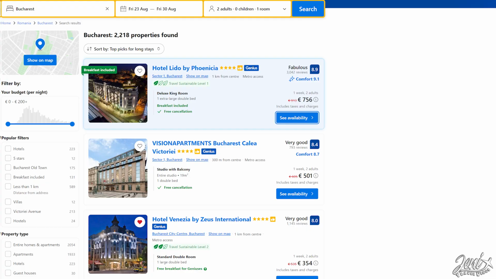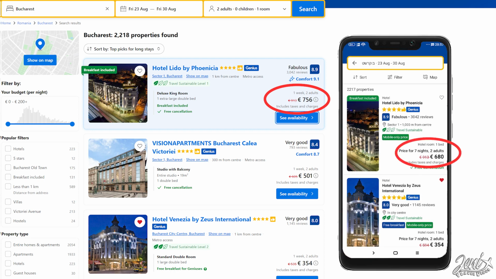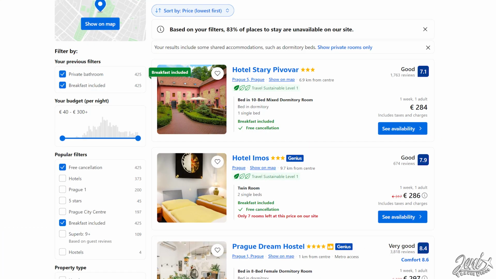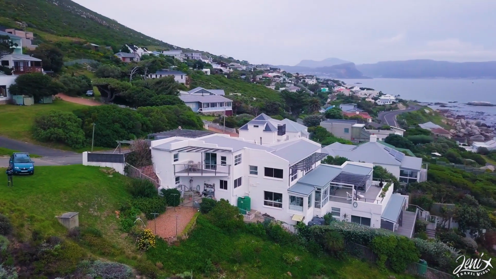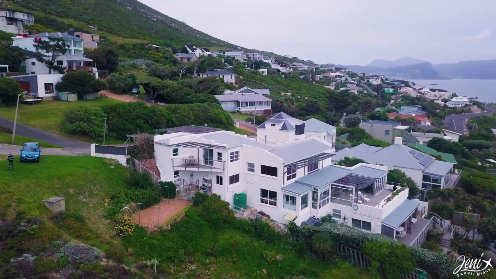Use the mobile booking application rather than just a computer, because the app got slightly lower prices. Choose the filters that are important to you. I always look for places with private room, private bathroom and breakfast included. Don't necessarily look for fancy hotels, instead look for small private accommodations with only a few rooms.